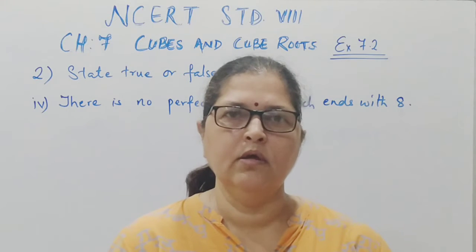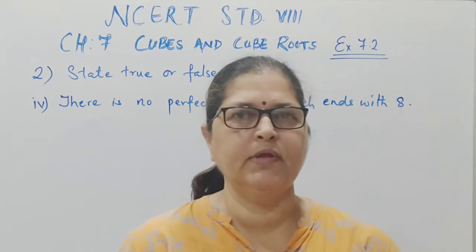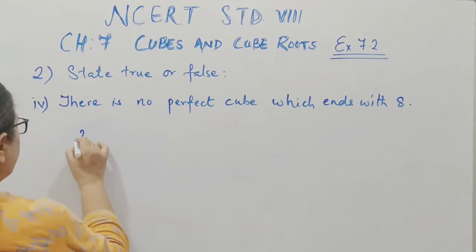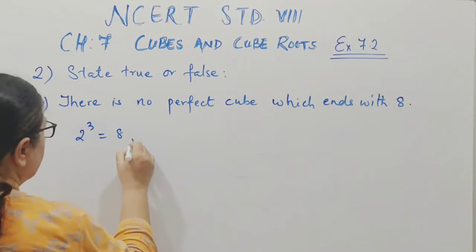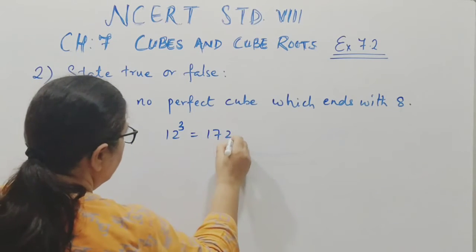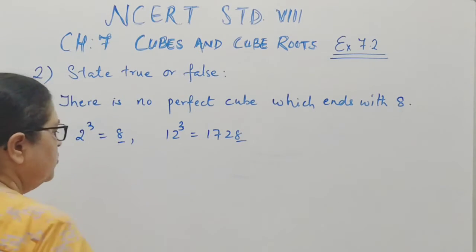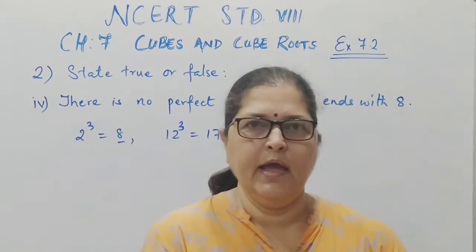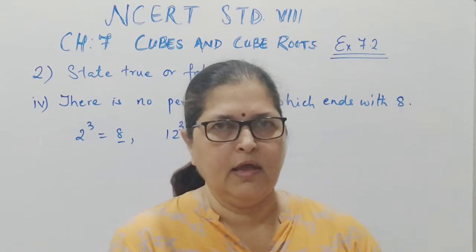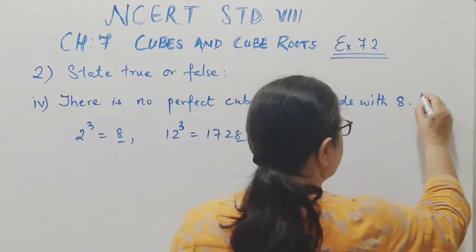Next, number 4: there is no perfect cube that ends with 8. So let us check. Cube of 2 is 8. Cube of 12 is 1728. So it is clear, any number which ends with 2, its cube ends with 8. Hence it is false.